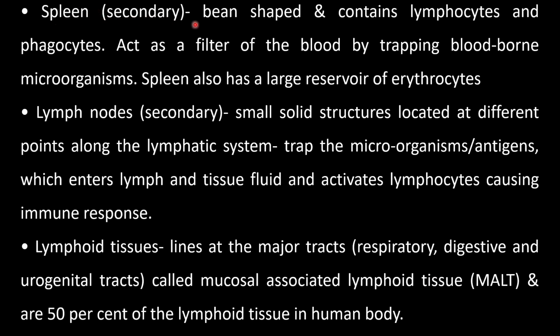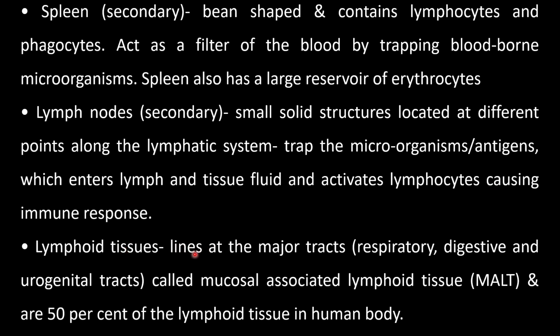Then spleen, a secondary lymphoid organ. It is bean shaped and contains lymphocytes and phagocytes. It acts as a filter of the blood by trapping blood-borne microorganisms. Spleen also has a large reservoir of erythrocytes. Erythrocytes means RBCs. Lymph nodes are also secondary lymphoid organs. They are small solid structures located at different points along the lymphatic system. They trap the microorganisms or antigens which enter the lymph and tissue fluids and activate lymphocytes, causing an immune response.